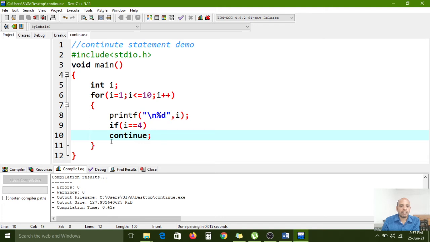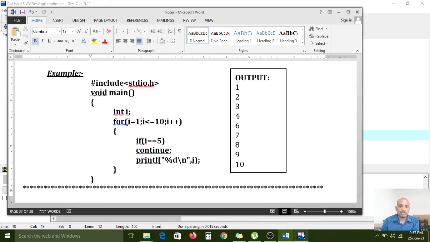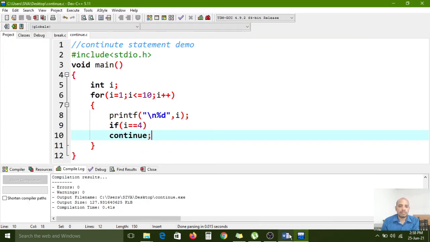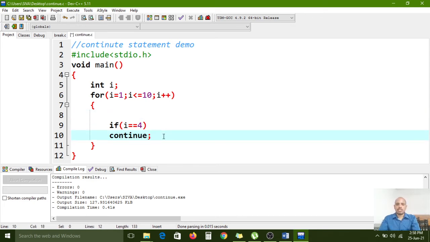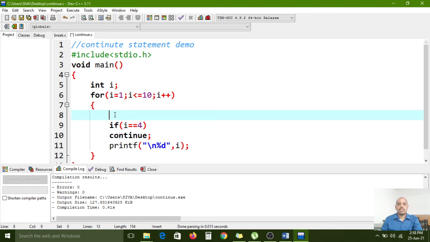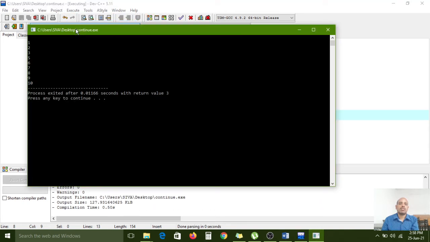Continue. If i equal to 4, okay, actually this print statement we need to use at last. Then it will skip the condition. Now I want to compile and I want to run this file.